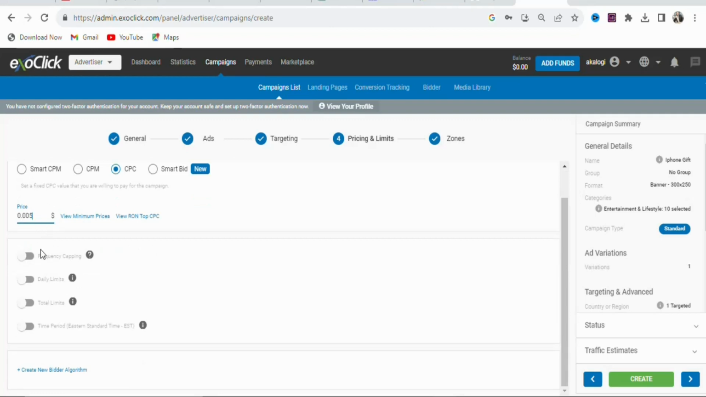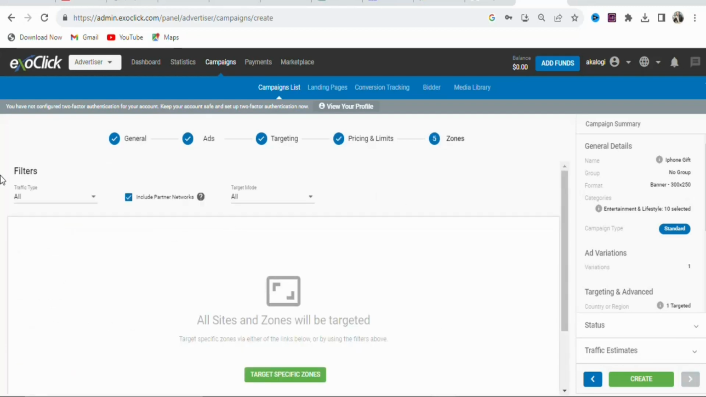Once you enter the cost per click, if you want the frequency capping, you can select that. You can see the daily limit, you can select that. Total limit, you can select that. The time period, you can select that. Any of them that you want, you can customize it. In this case, I'm not going to turn them on. Once that is done, you are going to click right here, next.